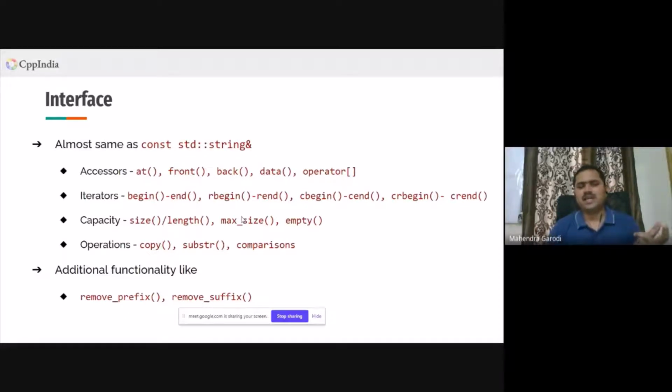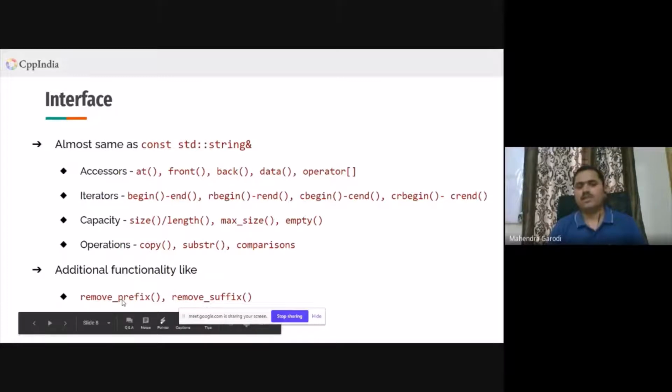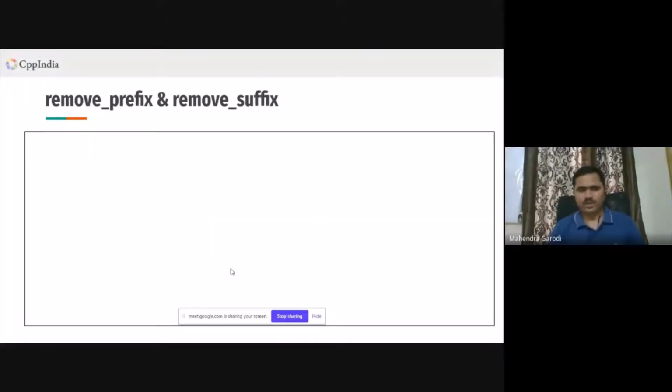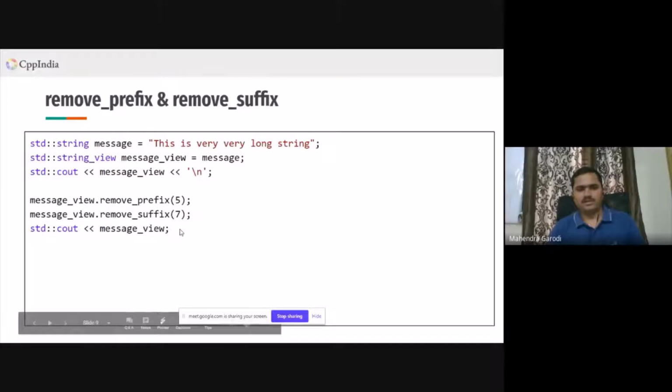But it has additional functionality like remove prefix and remove suffix. So let's look into these two cases. What are remove prefix and remove suffix? Let's say this is a code snippet, and the message is 'this is very, very long string something'. I have created a string view here using a string, and now I'm doing some operations, remove prefix 5 and remove suffix 7. What remove prefix does is it removes the first 5 characters, and remove suffix removes the last 7 characters.